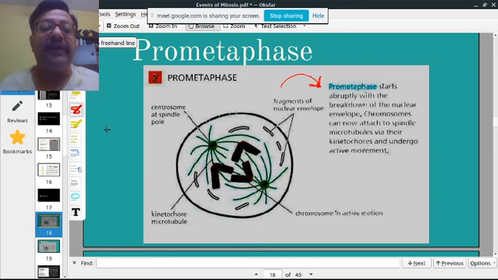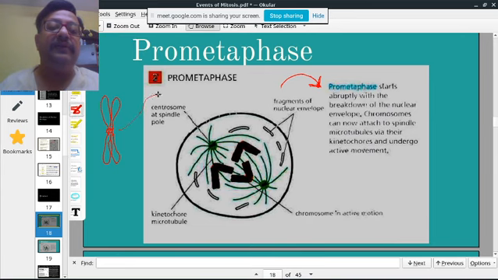So if you look at a chromosome, this region is known as the centromere.